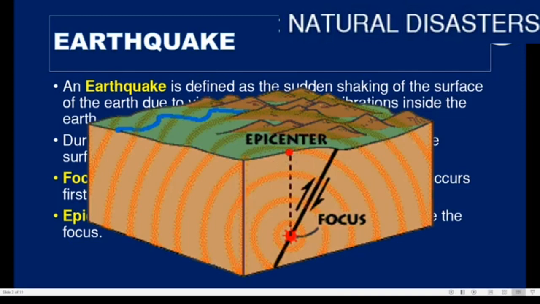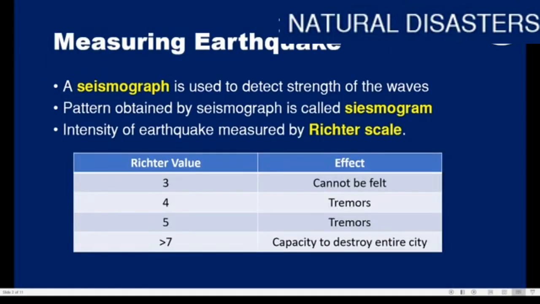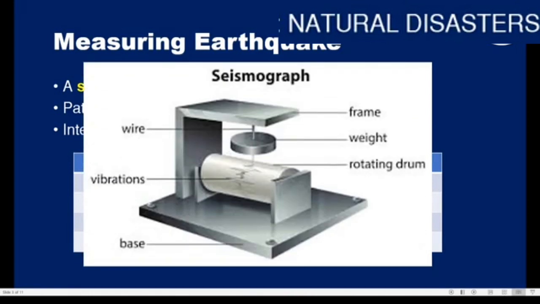Now that we know what an earthquake is, let's see how to measure it. The measuring of an earthquake is done with the help of a seismograph. It detects the strength of the waves. Let's see what a seismograph looks like. This is a seismograph. Its parts are: there's a base. The base is always fixed. There's a weight. The movement of this weight during the earthquake will determine the waves. Here's a rotating drum.